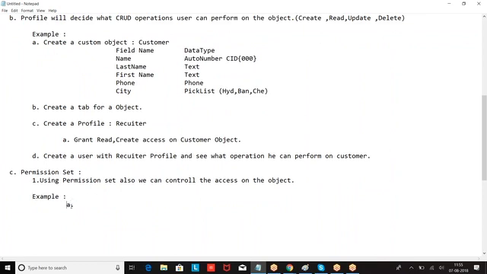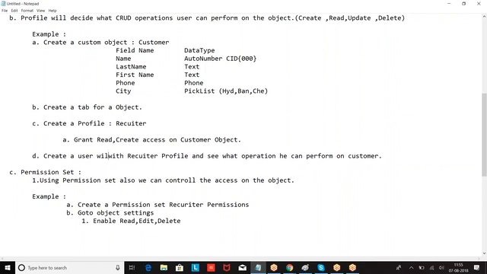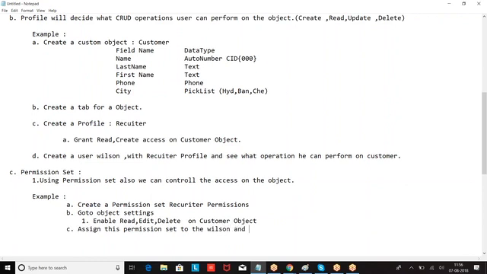So create, go to object settings, enable the options on, assign this permission set, we'll see, and check the access.